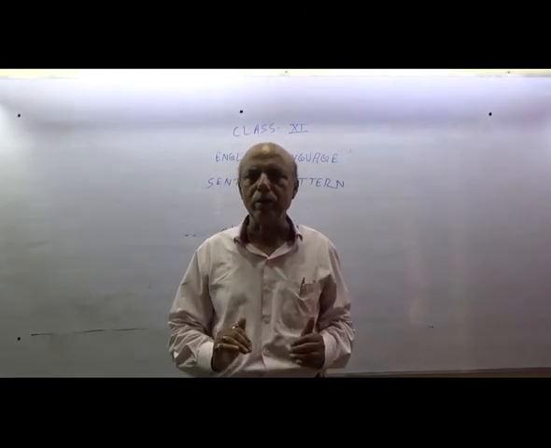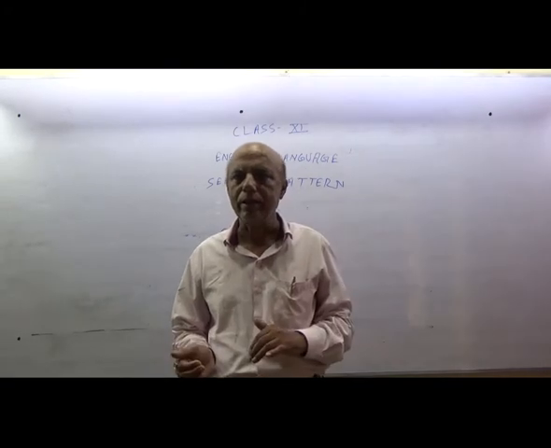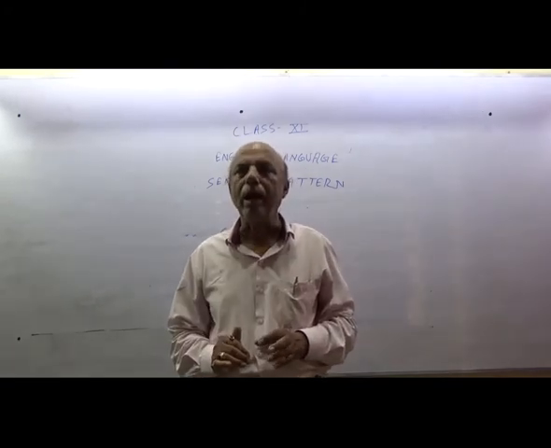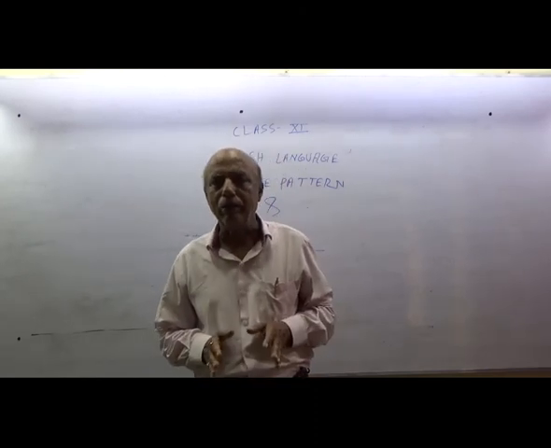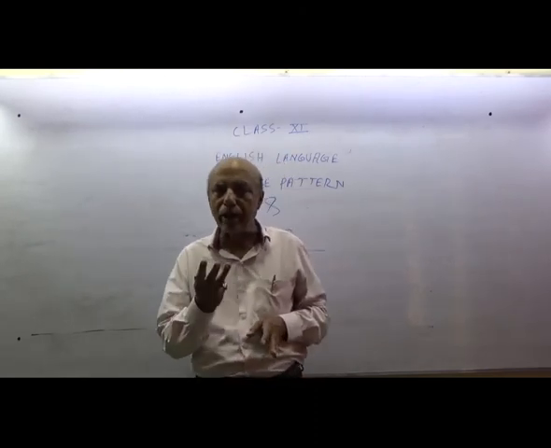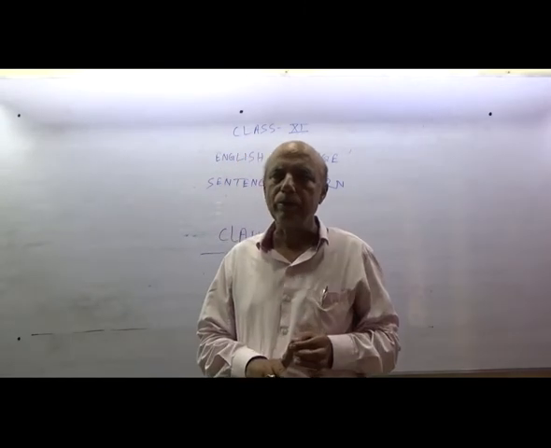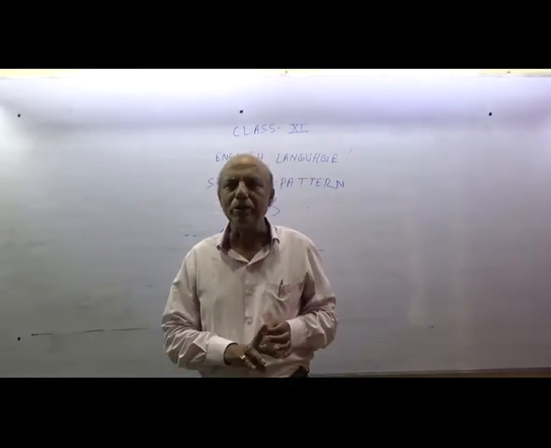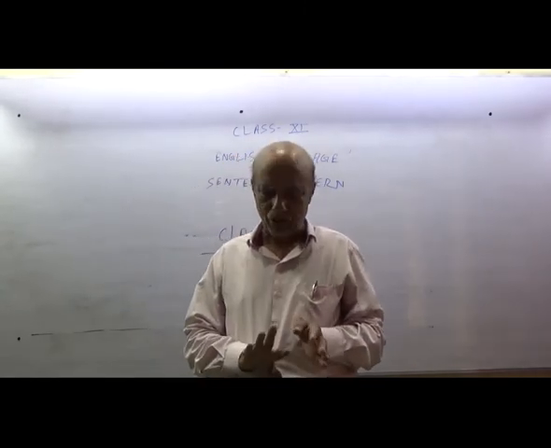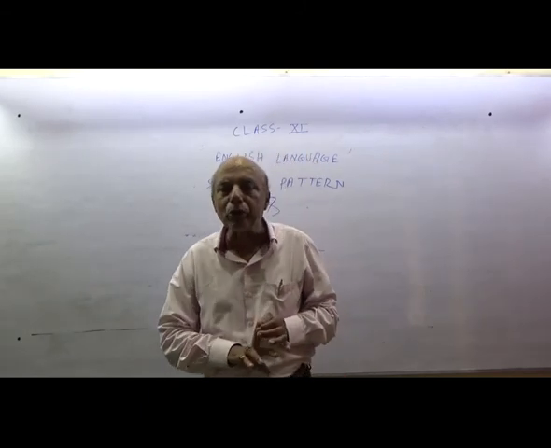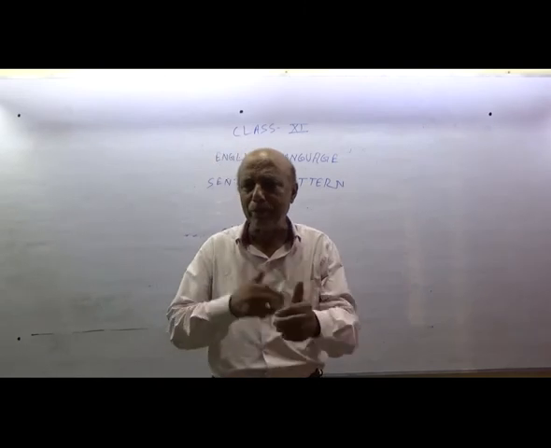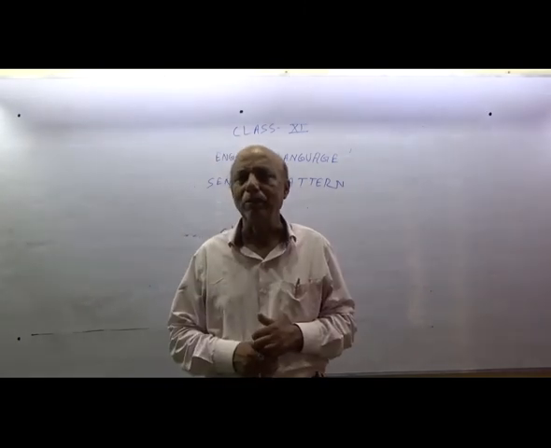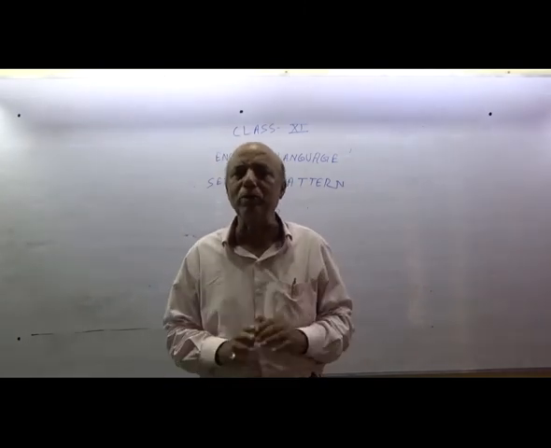To understand sentence in a proper way, I have taught clauses. And clause has three kinds: principal clause, subordinate clause, coordinate clause. Subordinate clause has been divided into three parts. I am repeating again and again what I teach to be understood by you.